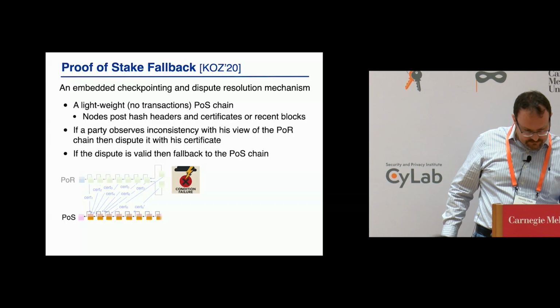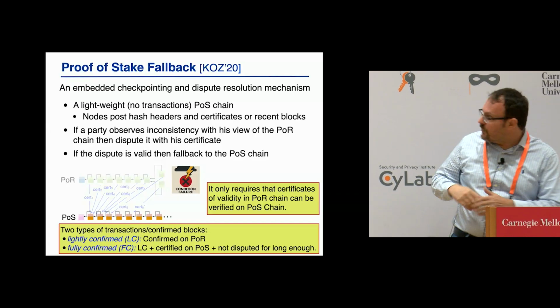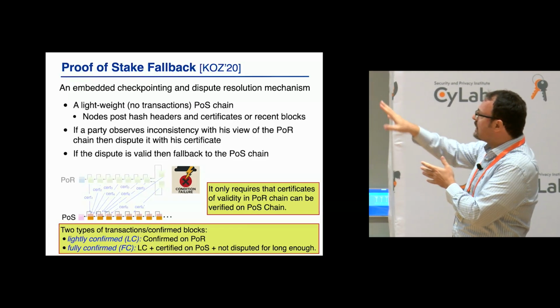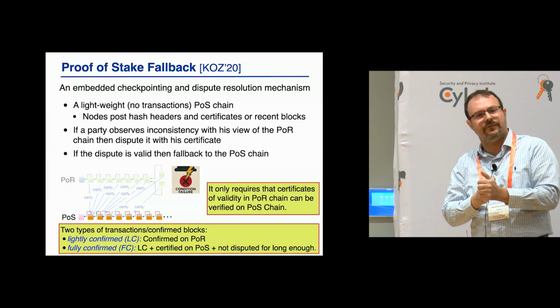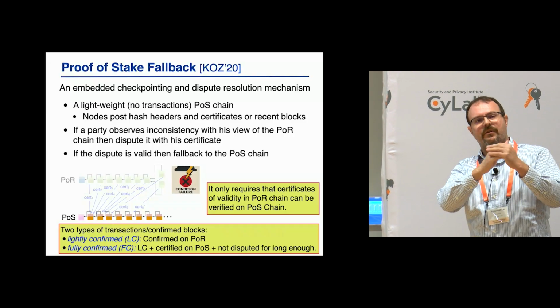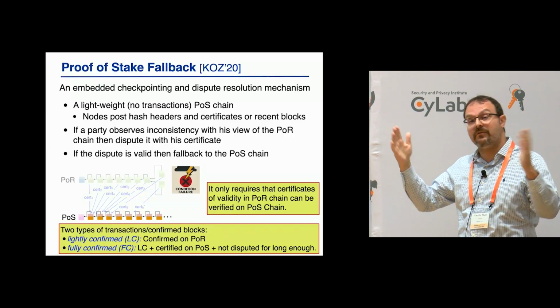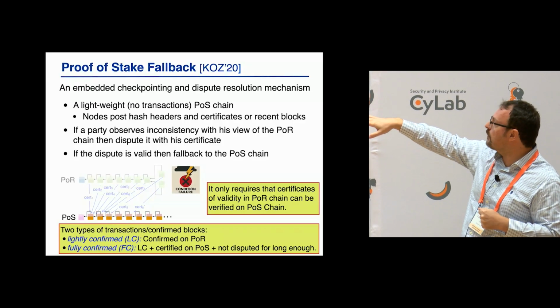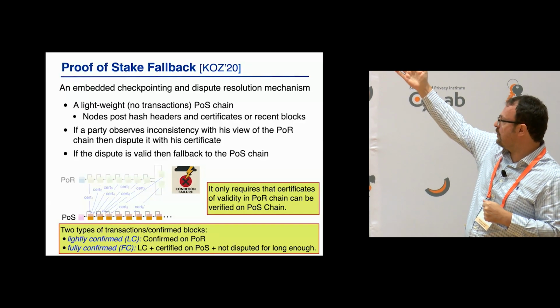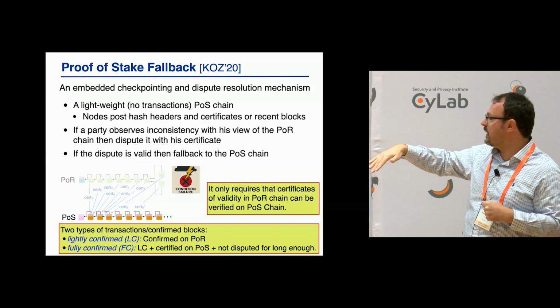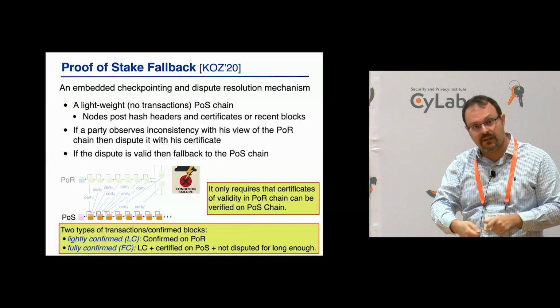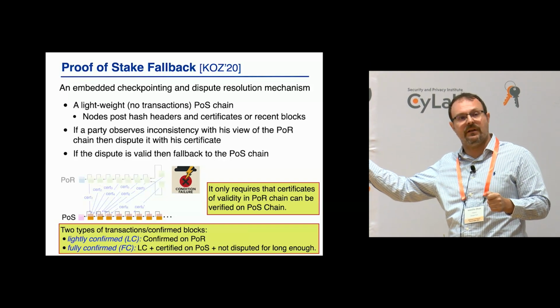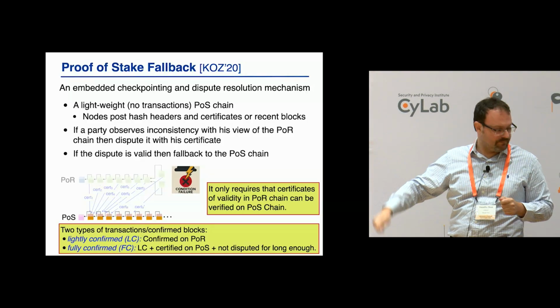So, two things to observe here is that this creates kind of two tiers of transactions. Those are one tier transactions that appear on the primary chain. If I trust reputation, I can just actually act on them. And the other one is what we call fully confirmed transactions, which is they appear on the primary chain, and they are certified on the secondary chain. Someone said OK, and enough time passed on the secondary chain so that there's no dispute.